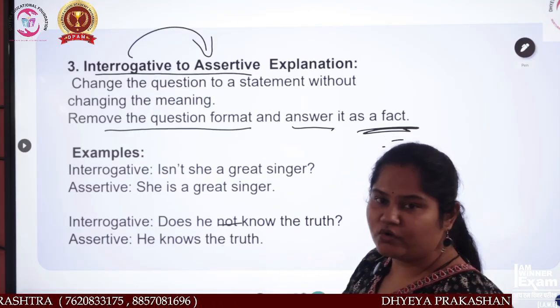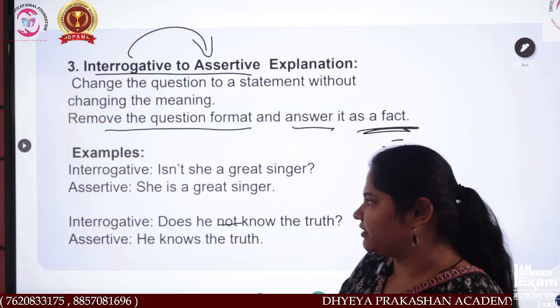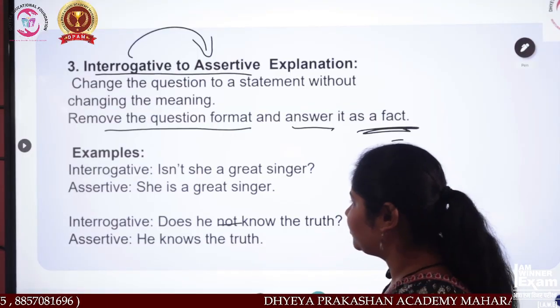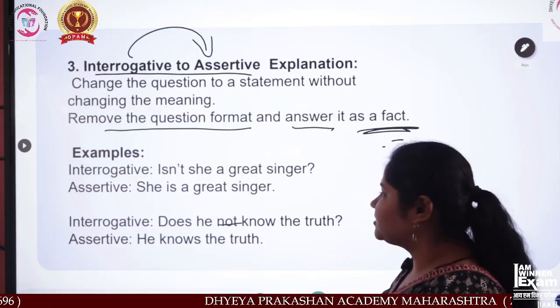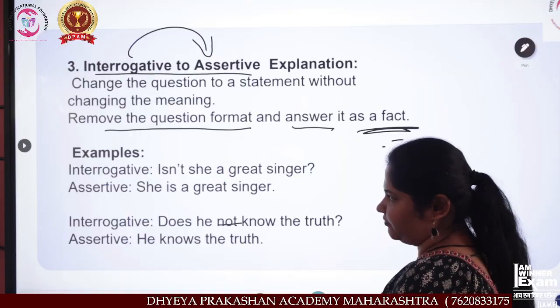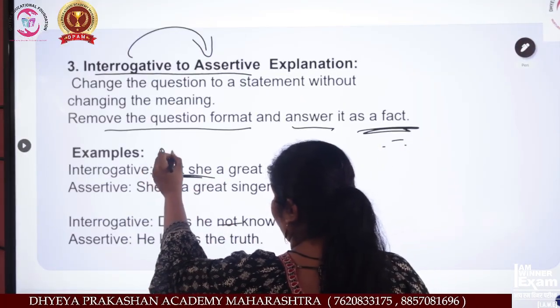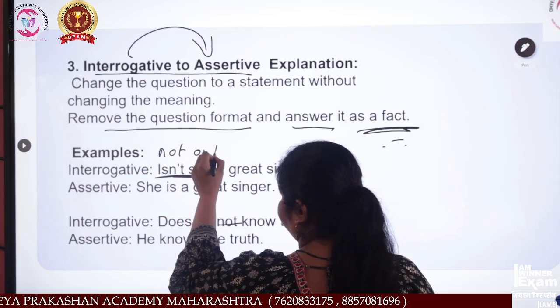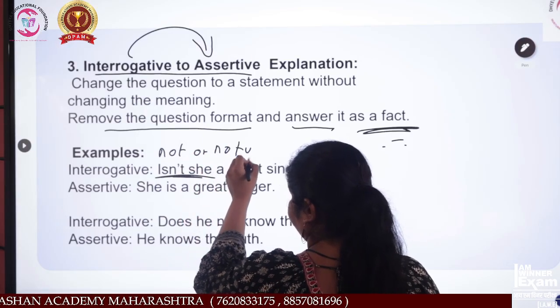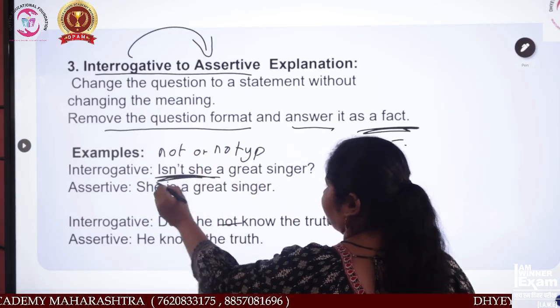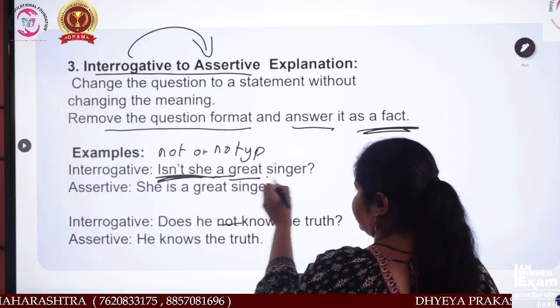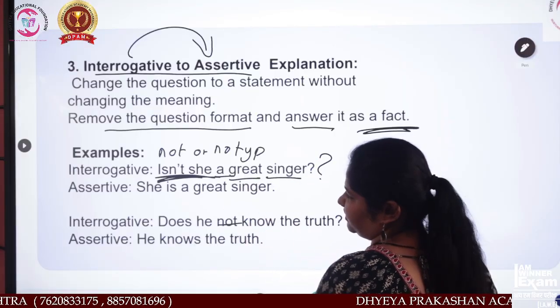Okay, now we will take an example. Now see, interrogative is what? Isn't she a great singer? Isn't she means what? It has taken a not or no type over here. Isn't she a great singer, and a question mark is there.